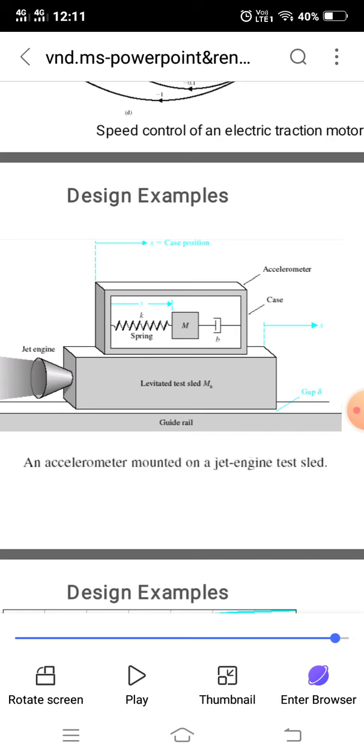One spring is in front of this mass. After this mass, one dashpot is connected. So this setup is going to remain a mechanical translation system. Now we are responsible to derive the equations under the control of the mechanical translation system. After deriving this, we will get a better result or a better conclusion of this design.